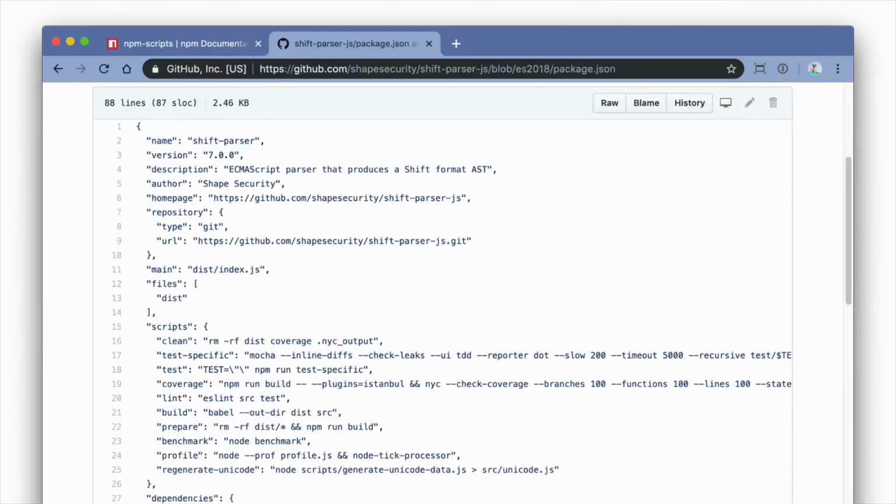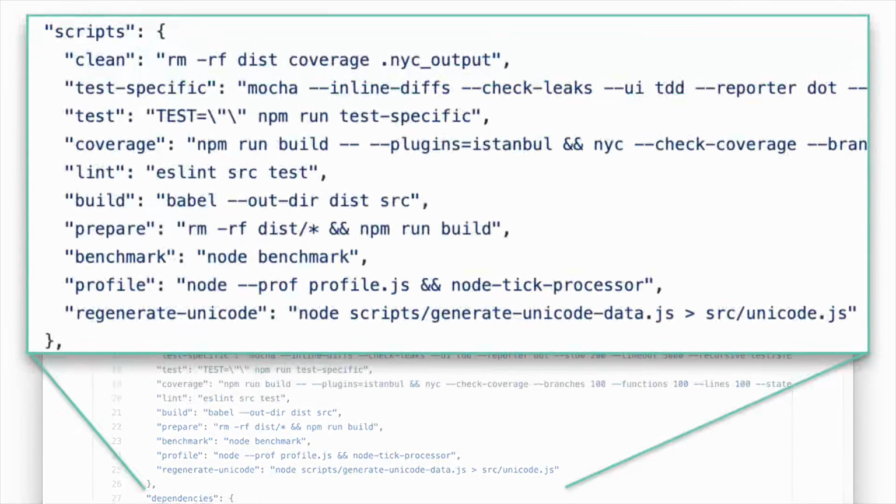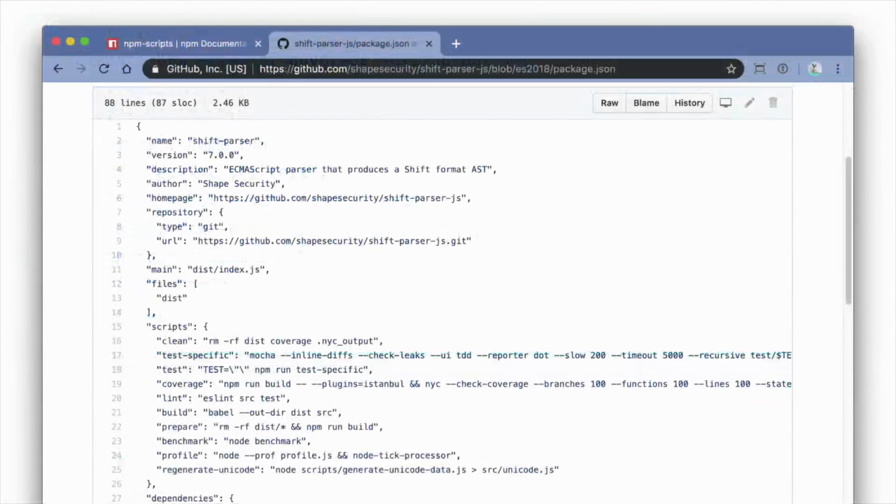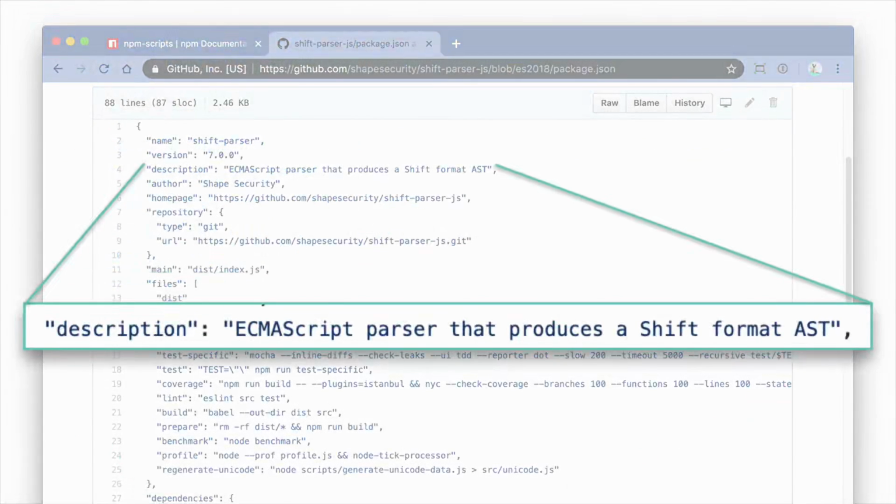So this is a completely separate package.json. I'm using it as an example. So the scripts are defined something like this. You just have a property in JSON, and then you have a list of tasks essentially that you want to run, with the commands that you want to run with that task, whenever that task is invoked. So what we're looking for in that environment is this description. Because when we are running an NPM script with NPM, it'll take everything that's in a package JSON and throw it into the environment so you can store data in your package JSON for access later in NPM scripts. So we know now that this script needs to be run as an NPM script in order to find that key.